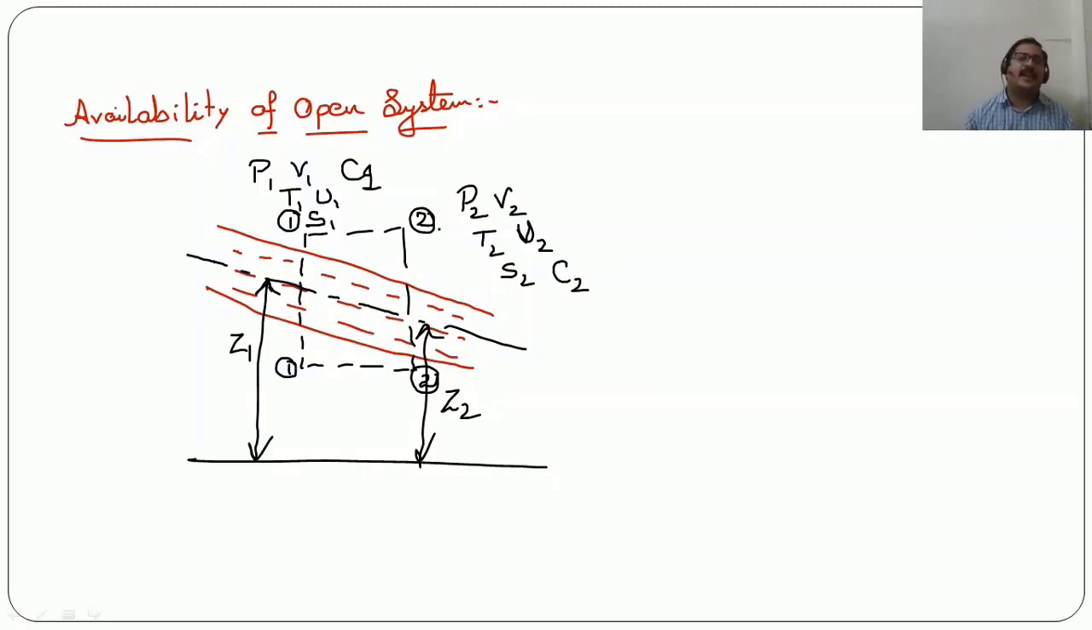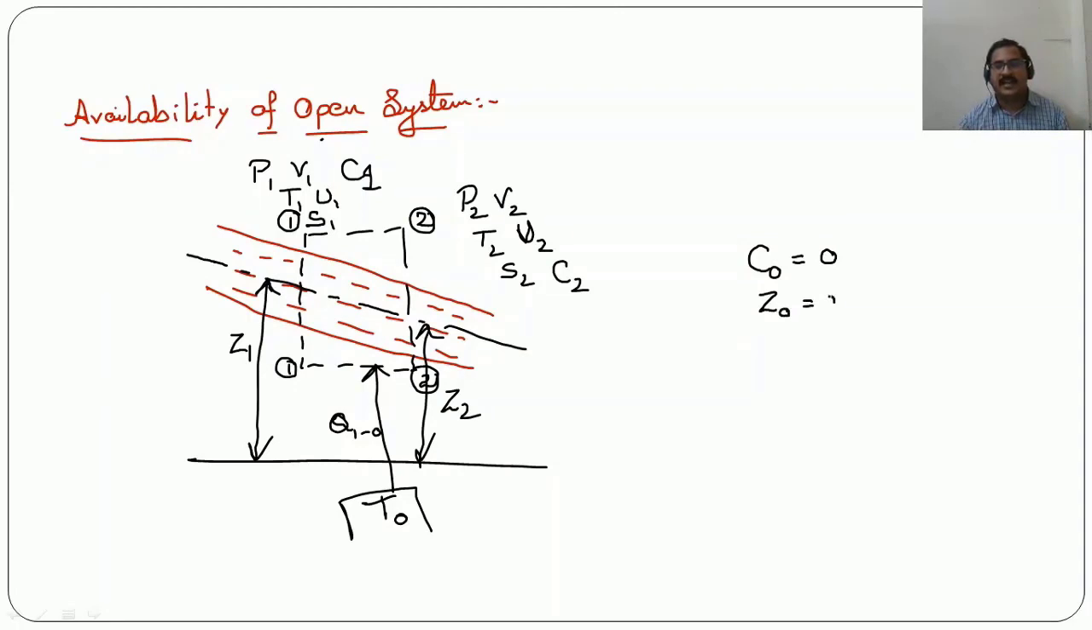Now if we have to discuss availability of an open system, we need to consider that this system, or the control volume that we have considered, is coming in equilibrium with the surrounding environment, which is at temperature T0. So from this surrounding environment T0, if we supply a certain amount of heat Q120, that means this system is reaching a dead state. So if the system has to reach the dead state, the velocity corresponding to that dead state must be 0. Then the head will be 0.